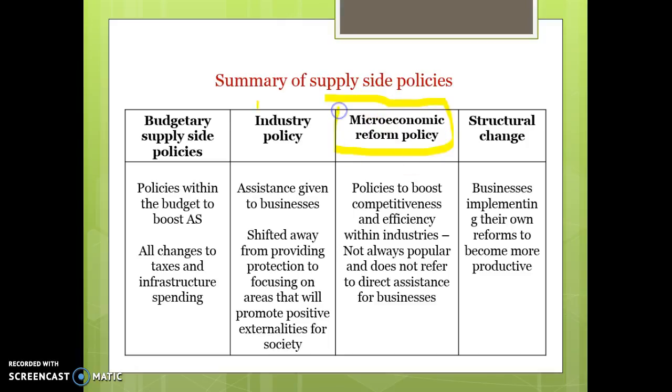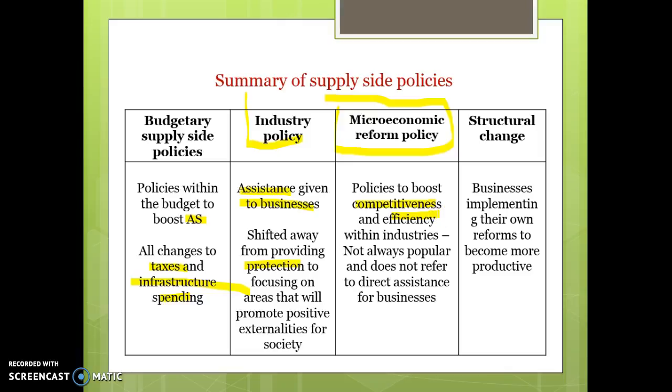So, to sum up what we've talked about throughout this chapter, and we explore microeconomic reform policies more in the next chapter, but budgetary supply side policies, policies within the budget that generally refer to boosting productivity, population or participation, and that includes all your changes to taxes and infrastructure spending. Then you've got industry policy, which is assistance given to businesses, and in the last 30 to 40 years, that's shifted away from protecting industries to providing assistance to industries that will promote positive externalities and benefits for the society as a whole.